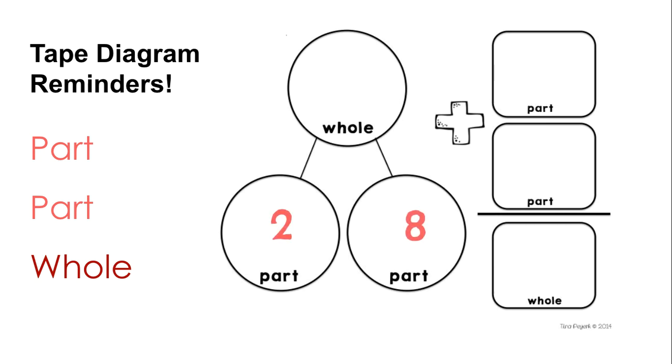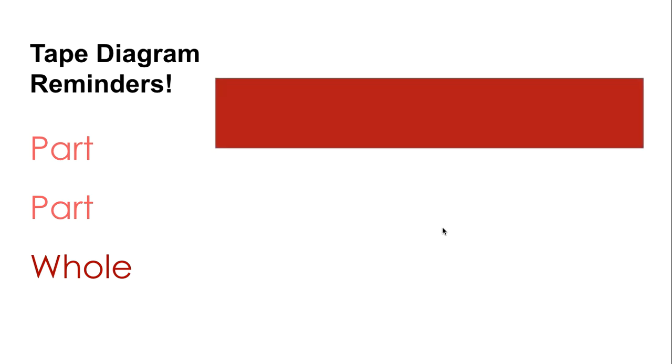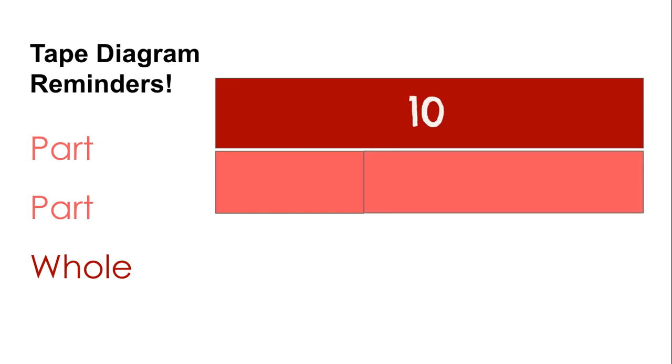So we've been using the example of 2 and 8 as our parts, gives us 10 as our whole. We can add our 2 parts together at the bottom to get our whole. Or it works as a subtraction sentence. The whole minus a part equals the other one. For example, 10 minus 2 equals 8. You'll see it in the tape diagram that looks like this. Whole, part, and part. 10 minus 8 equals 2, or 2 plus 8 equals 10. With that said, let's keep going.